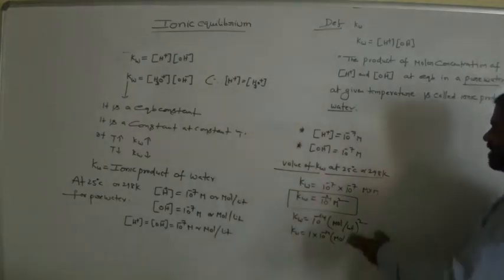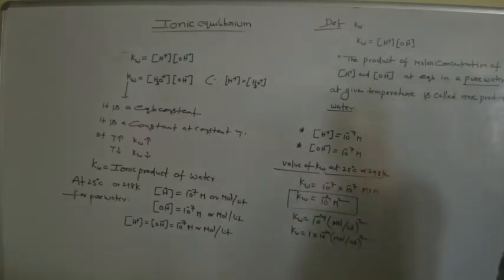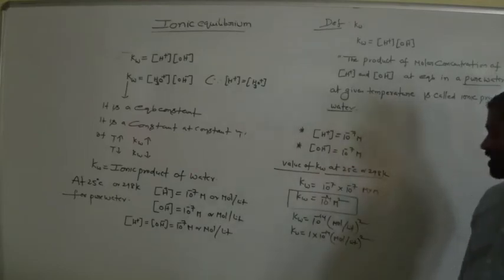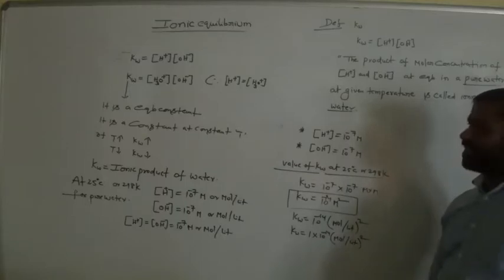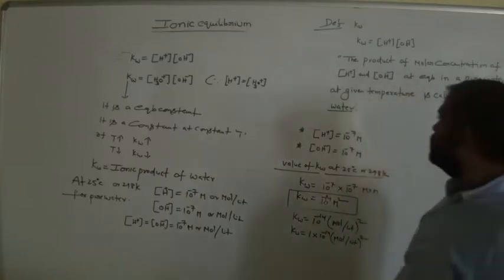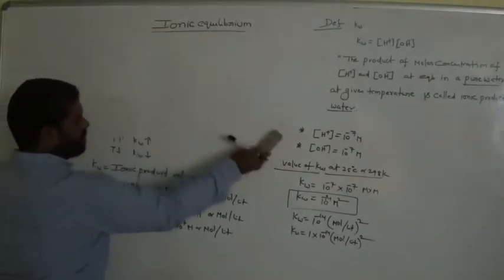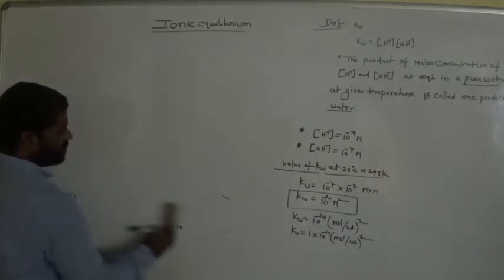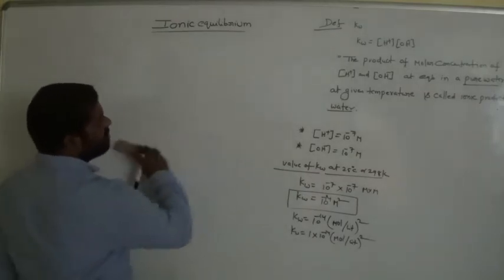Now tell me, what is the ionic product of water, that is, of pure water? Kw equals how much? 10 power minus 14 mole per liter whole square or M square. Am I right? This is the value at 25 degrees Celsius. Is it clear? It is the experimental value.